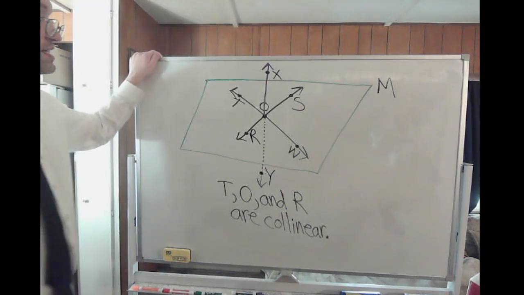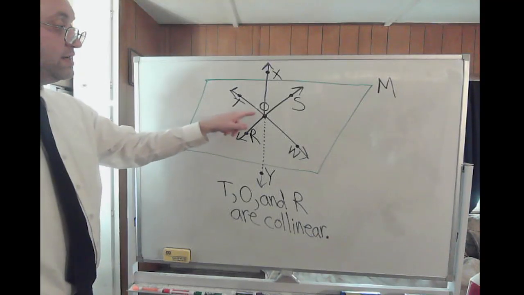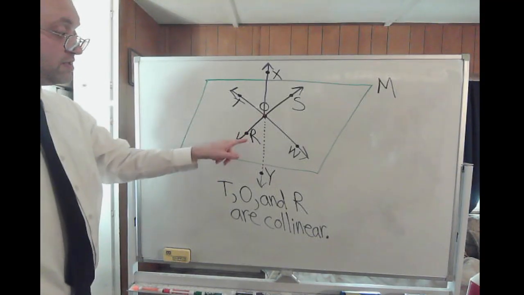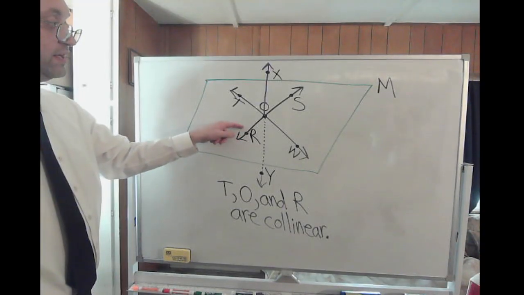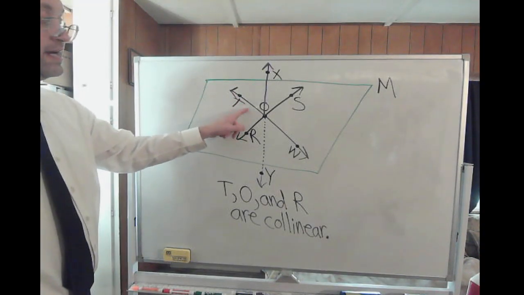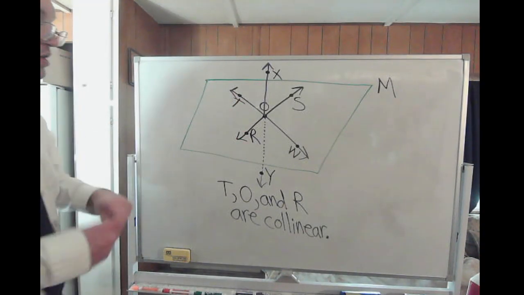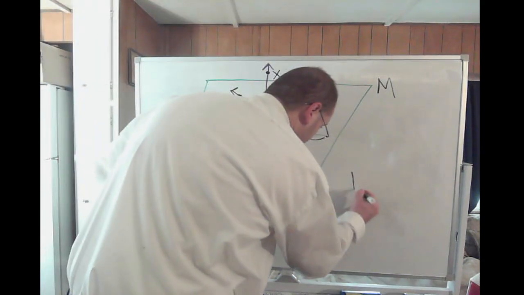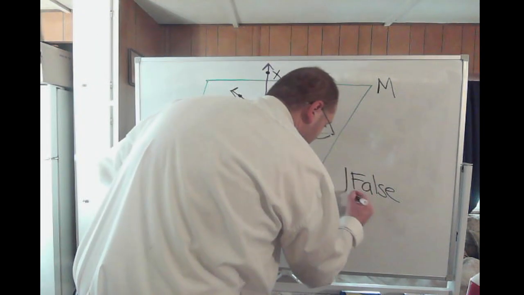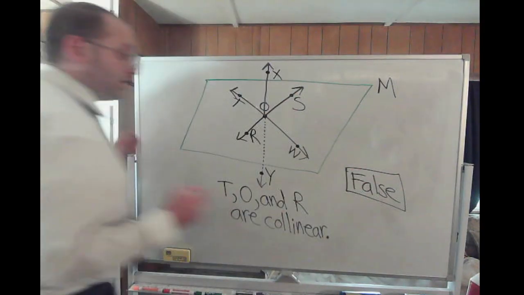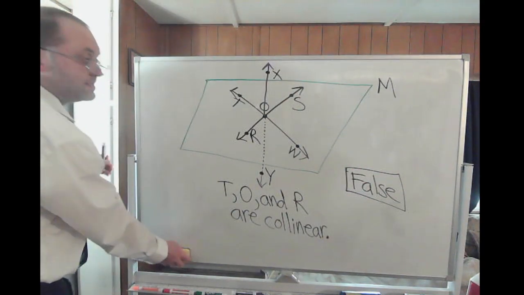Well, let's look at this here. Here's point T, here's point O, but then there's point R on a separate line. R is clearly not on a line with TO. So this is a false statement. We have a false statement. T, O, and R are clearly not collinear. They're on different lines.